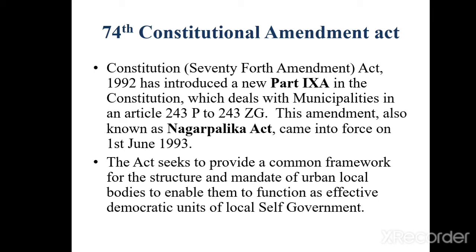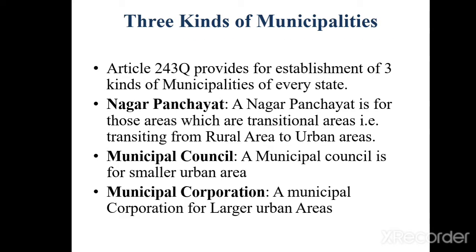The Act seeks to provide a common framework for the structure and mandate of urban local bodies to enable them to function as effective democratic units of local self-government. There are three kinds of municipalities, and Article 243 provides for it. These are Nagar Panchayat. A Nagar Panchayat is for those areas which are in transition, that is, transiting from rural areas to urban areas. Then is Municipal Council. A municipal council is for smaller urban areas. And then is Municipal Corporation. A municipal corporation is for larger urban areas.